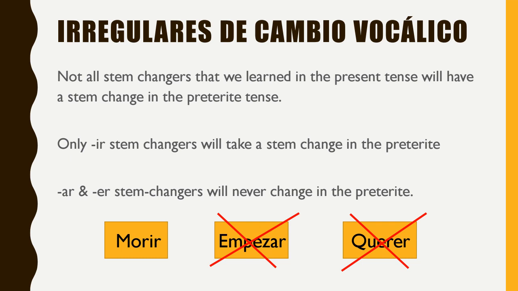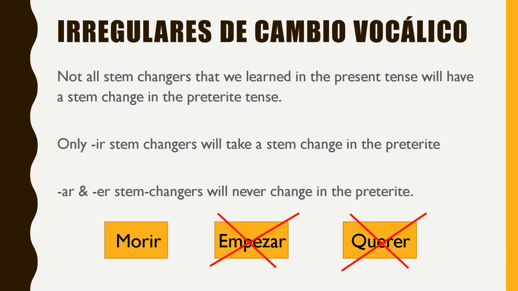All right, so here is the most important thing that I can tell you about preterite tense stem changers. Not all stem changers will take a stem change in the preterite tense. So in the preterite tense, only IR stem changers will take a stem change in the preterite. So when I say IR stem changers, I mean verbs that end in IR. AR and ER stem changers will never change in the preterite.